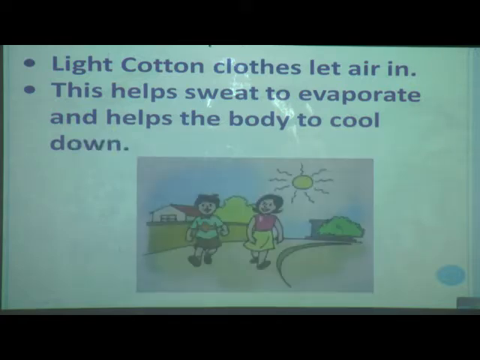Now you can see in summer season we use cotton clothes, as cotton clothes let air in, and in summer days you know that there is sweating. So as cotton clothes let air in, this helps sweat to evaporate and helps the body to cool down. That's why we wear cotton clothes.